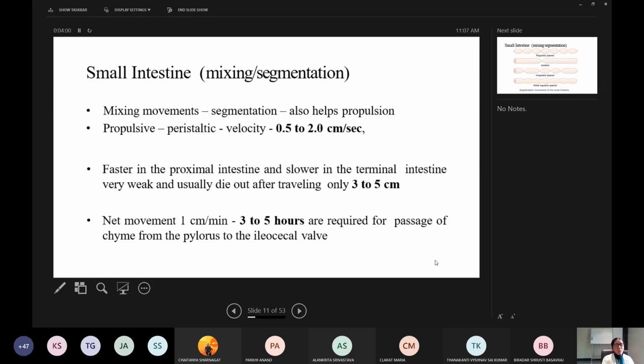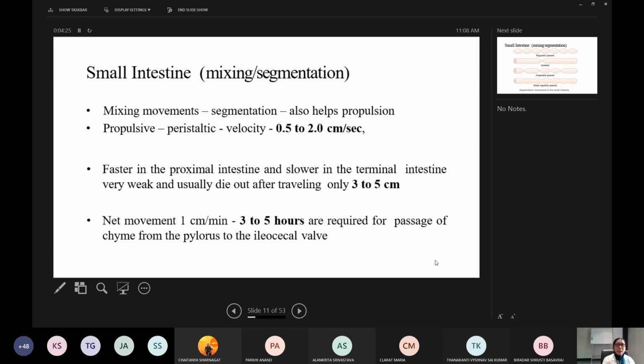Now to revise this, I told you in the last class itself. That is segmentation movement. These are the mixing movements, but they also help to some extent in propulsion, but their main function is mixing. And then the propulsive or peristaltic movements.